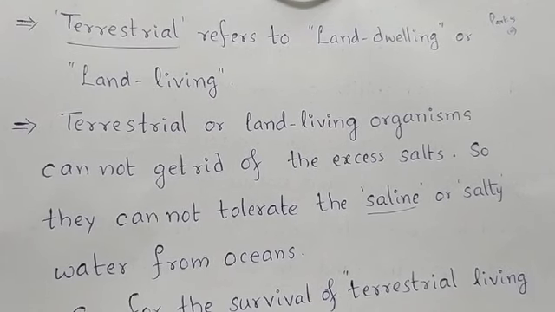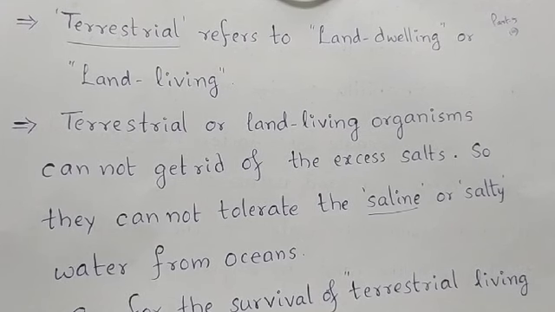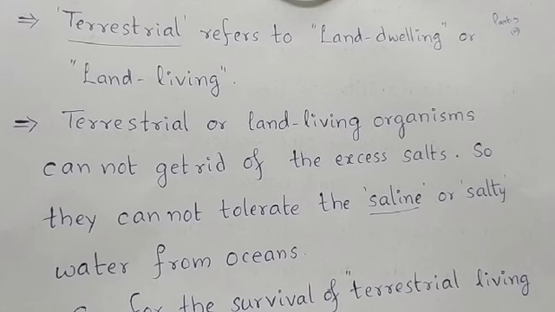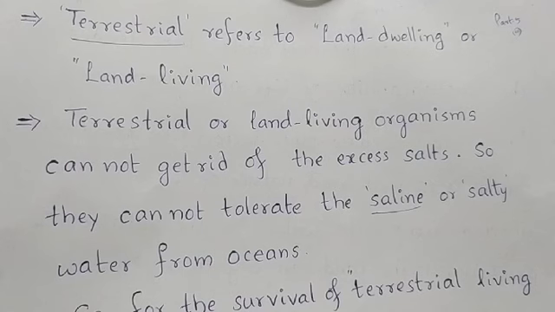So, terrestrial or land living organisms cannot get rid of the excess salts. If they are given excess salts into their body, they cannot get rid of those excess salts. So they cannot tolerate the salty water from oceans. They cannot drink the salty water. Why? Salty water or saline water contains an excess amount of salt in it.